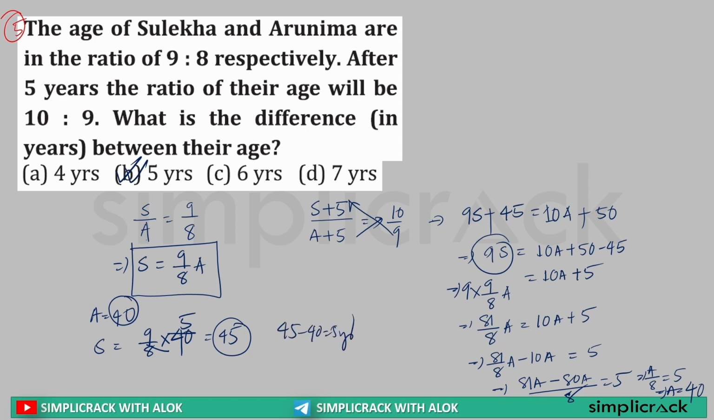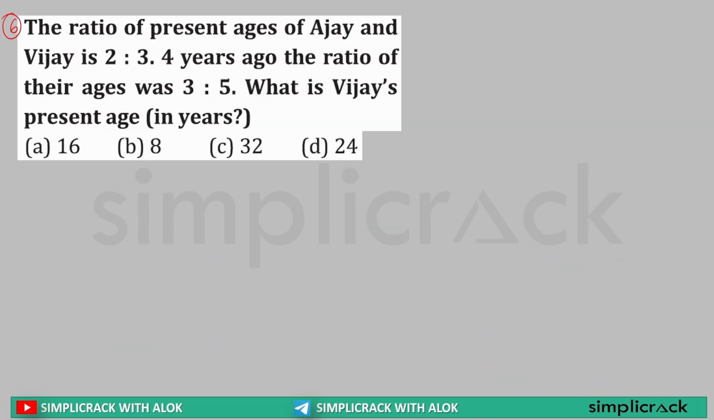Clear? Nothing there in this question. It is simply solving the question by being real. That's all. Okay. Next. Sir, the ratio of present ages of Ajay and Vijay is 2:3.